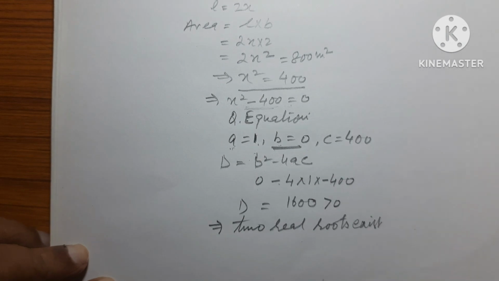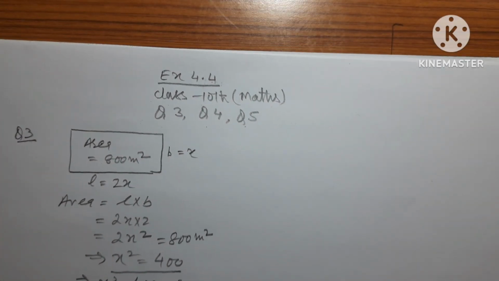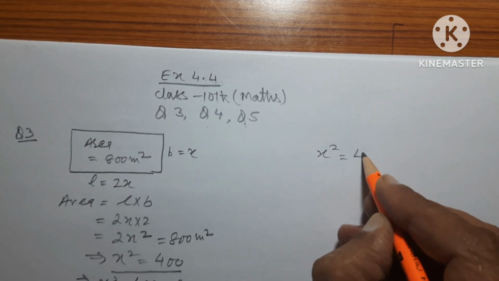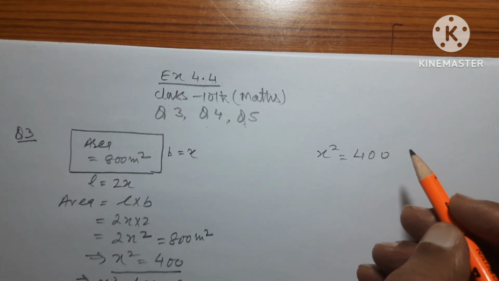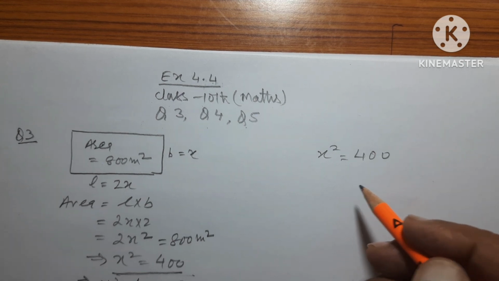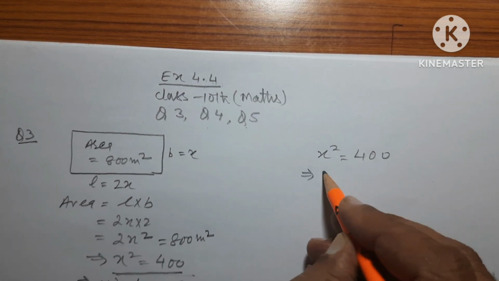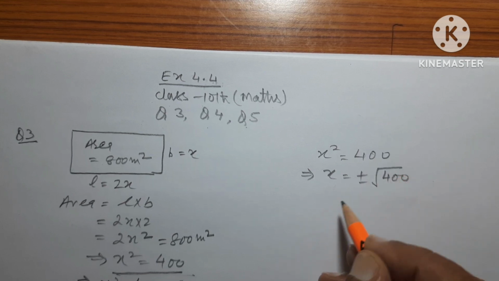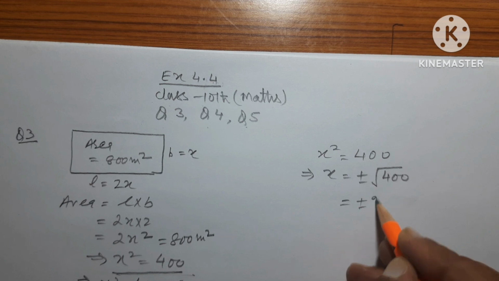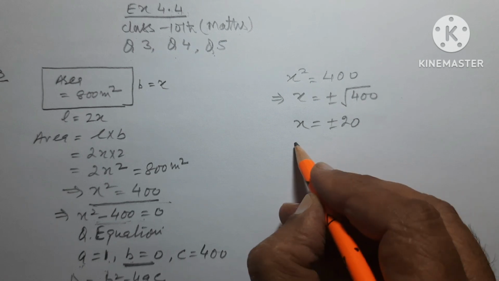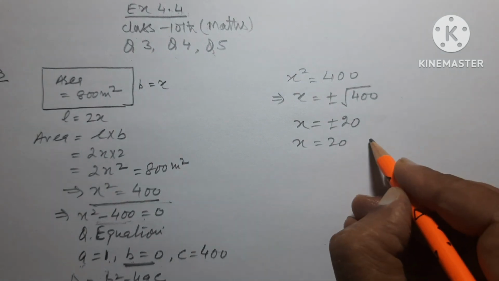Now how do we find them? x square is equal to 400, we are given. This is the equation. That means x is equal to plus minus under root 400, which is plus minus 20. So x is equal to 20.